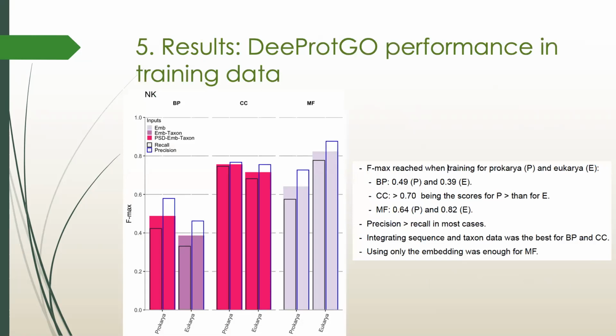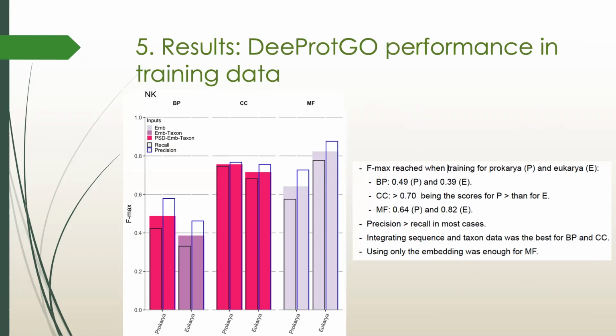The results obtained during DeeProtGO training for the best configuration of the 6 models are shown in this bar plot. Thus, for each subontology and each taxonomic kingdom, the filled bar represents the reached Fmax and its color the integrated inputs. In addition, unfilled black and blue bars indicate the corresponding recall and precision.